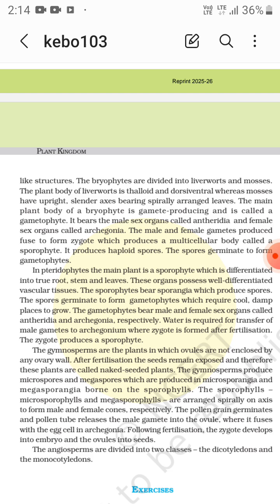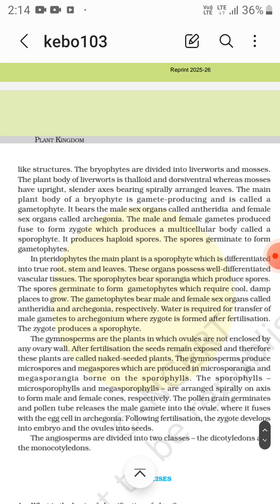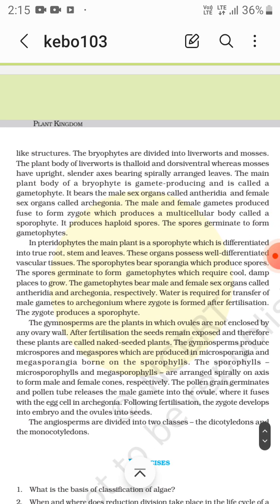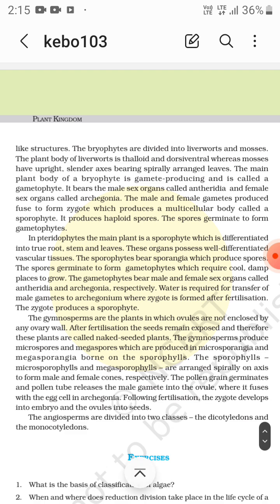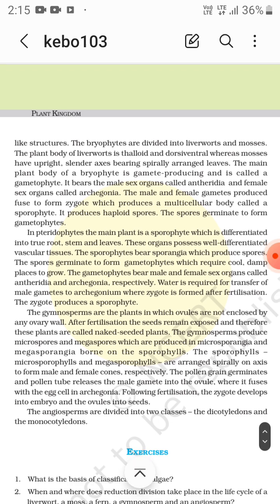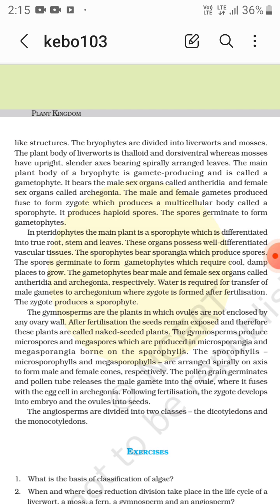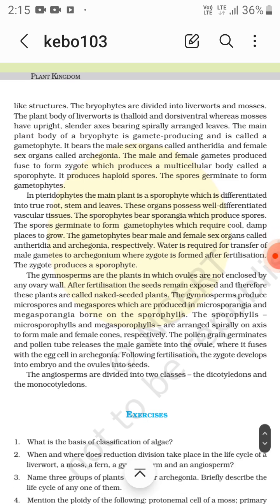The male and female gametes fuse to form a zygote, which produces a multicellular body called the sporophyte. It produces haploid spores in the sporophyte. The spores germinate to form gametophytes. So the cycle is complete. This is the life cycle of bryophytes.